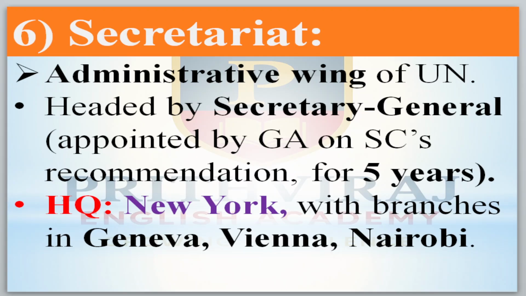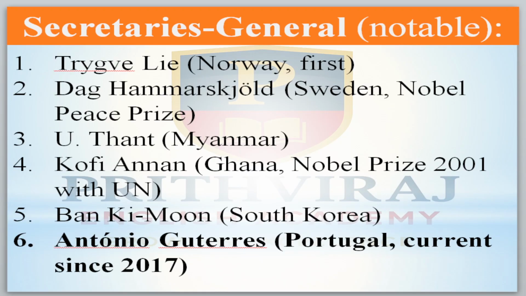Okay. Now come to the Secretariat. The Secretariat is considered the administrative wing of the UNO. It is headed by the Secretary General, who is appointed by the GA on the Security Council's recommendation for 5 years. Its headquarters is located in New York, with branches of the Secretariat in Geneva, Vienna and Nairobi.